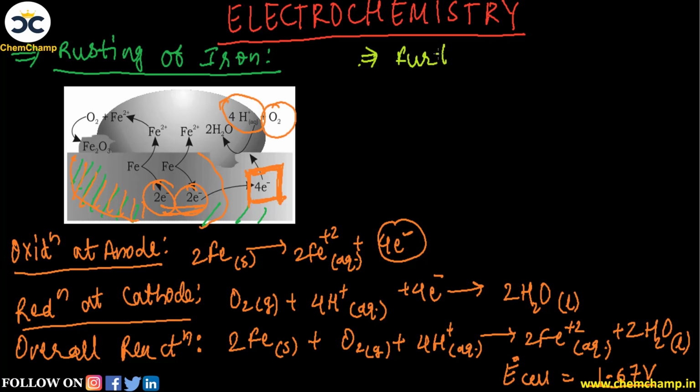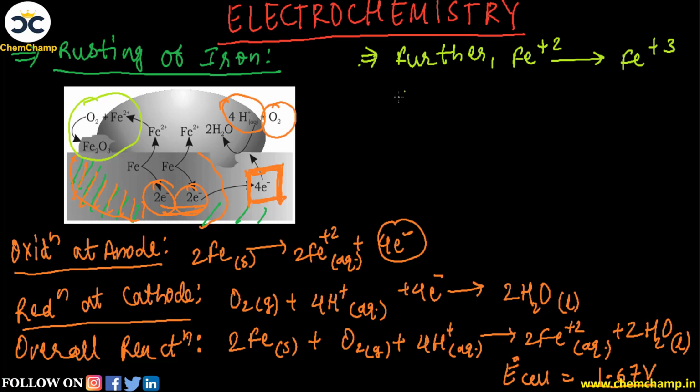Further, Fe plus 2 is converted into Fe plus 3, and this reaction can be seen on this side, that is combining of oxygen with ferrous ion, and it will produce Fe plus 3 ion. Okay, that is ferric oxide.